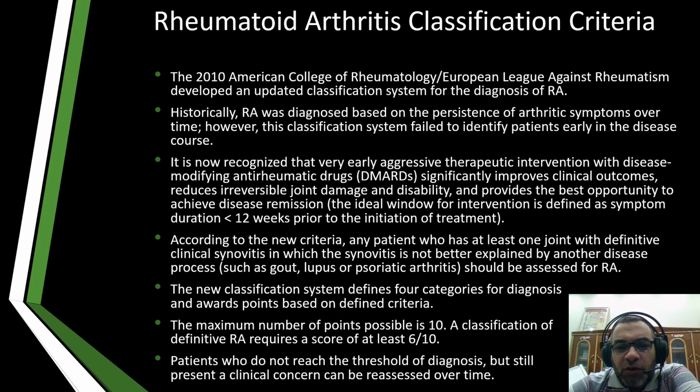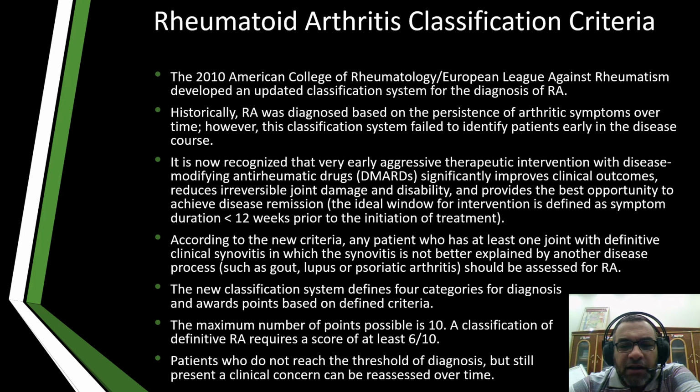The ideal window of intervention is defined as symptom duration of less than 12 weeks prior to the initiation of treatment. According to the new criteria, any patient who had at least one joint with definite clinical synovitis, in which the synovitis is not better explained by another disease process such as gout, lupus, or psoriatic arthritis, should be assessed for rheumatoid arthritis. The new classification system defines 4 categories for diagnosis, as you all know, and scores points based